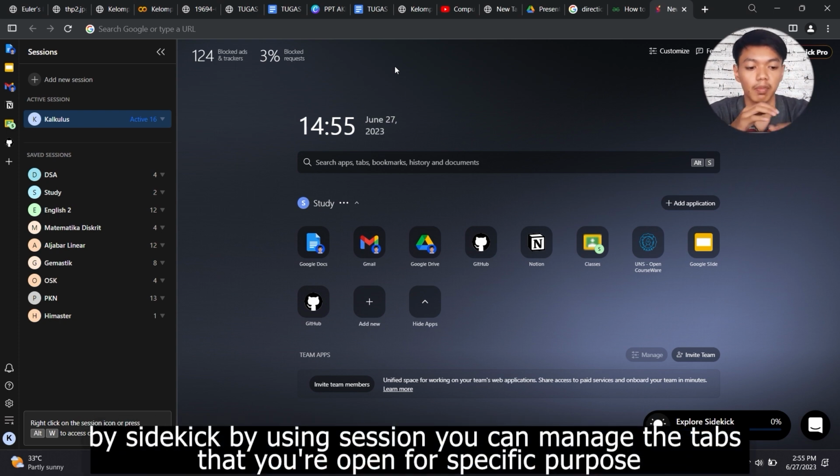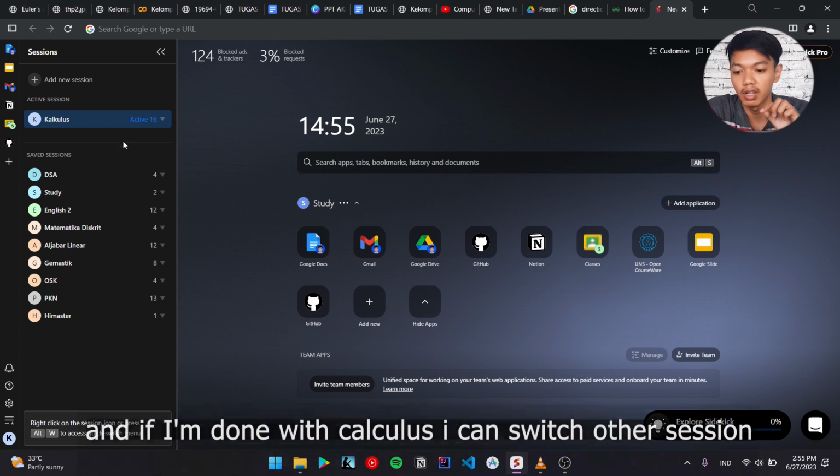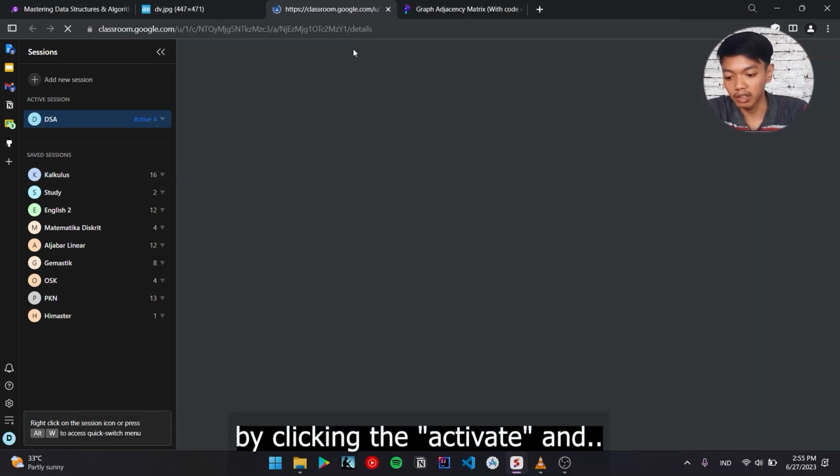With Sidekick, by using session, you can manage the tabs that you have open for a specific purpose. In this example, the purpose is a subject. I'm using the calculus session, and if I am done with calculus, I can switch to another session by clicking activate.